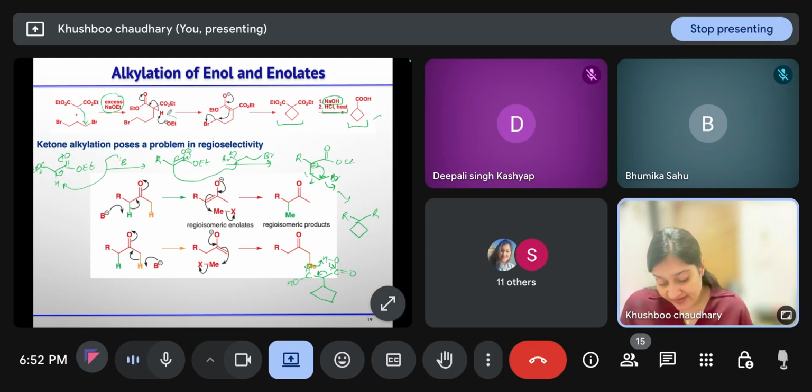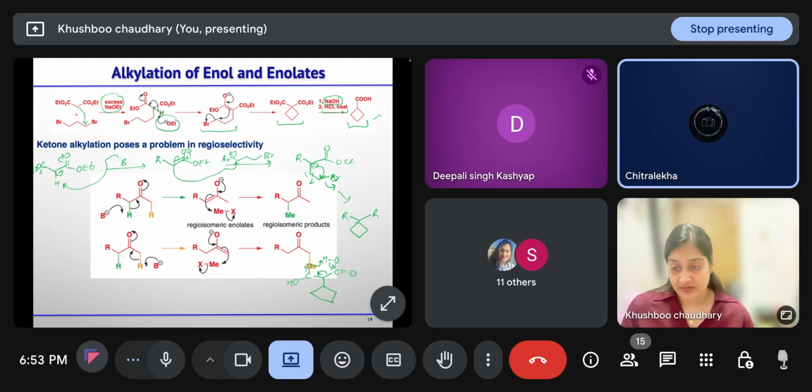Then you have excess base, and again your active methylene proton is very much acidic. So the base will take the proton one more time, form this enolate, and then it undergoes another SN2 reaction with this alkyl bromide, which is now intramolecular. The first one is intermolecular. Now this is intramolecular, to form this four membered ring. Fine?